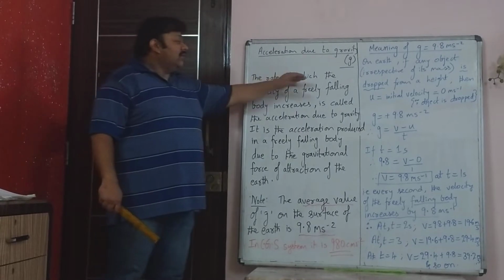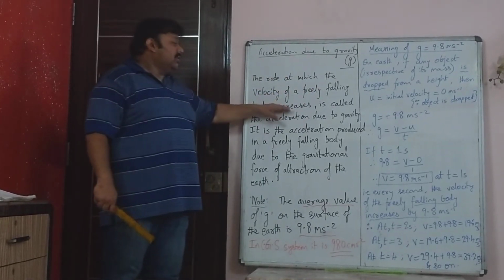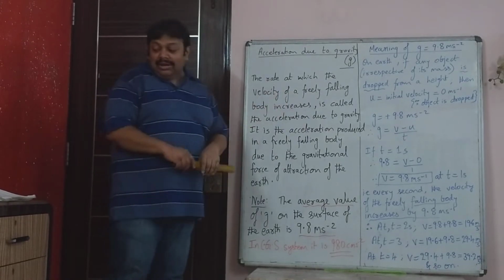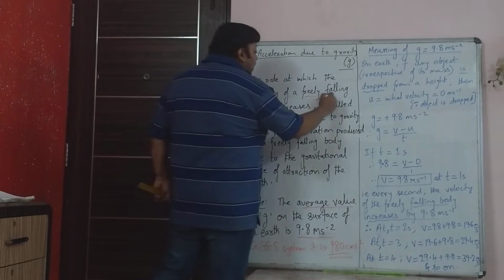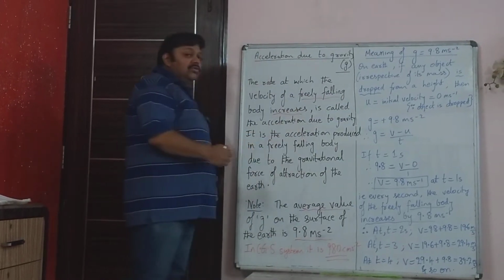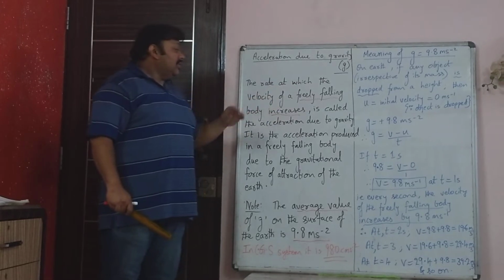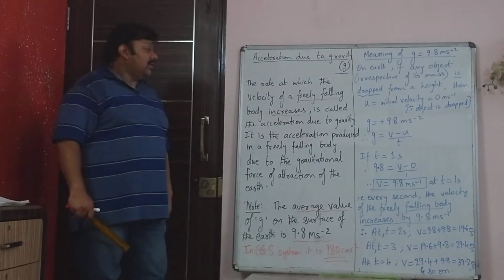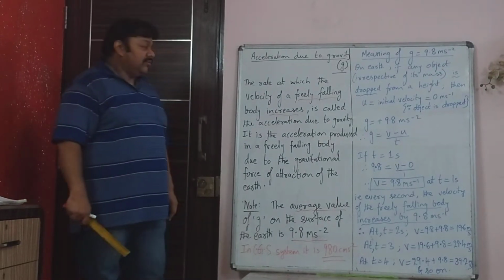Now the definition of acceleration due to gravity is simple and straightforward. The rate at which the velocity of a freely falling body increases. Why increases? Because it is given there freely falling body, so it has to increase. So the rate at which the velocity of a freely falling body increases is called the acceleration due to gravity.